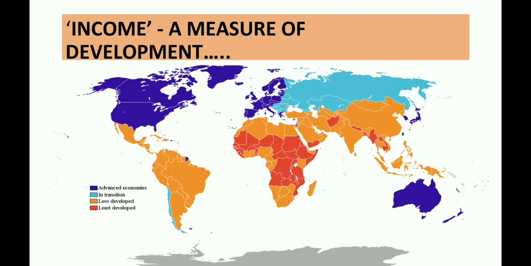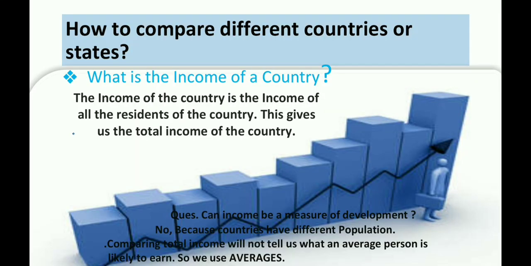And one more thing we can see, the areas. The areas of different countries are totally different, as the area of some countries are very small in size, whereas others are very large. Now, how can we compare different countries or states? For this, first let us learn what is the income of a country. The income is the income of all the residents of the country, and this gives us the total income of the country. So, can income be a measure of development?